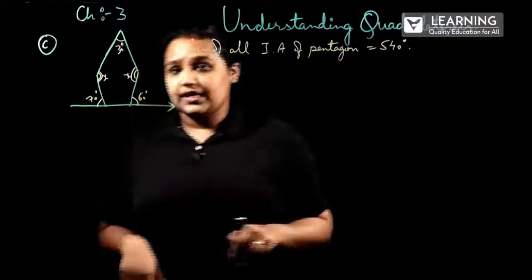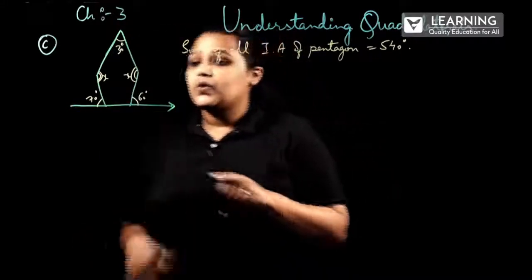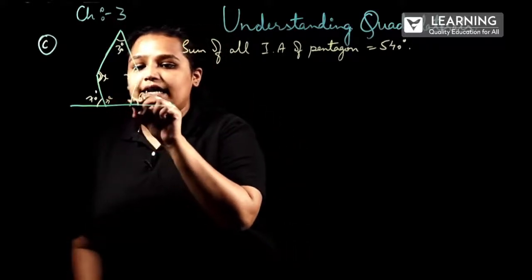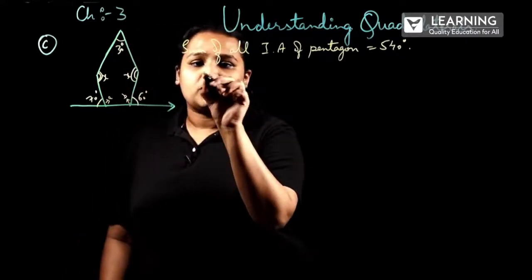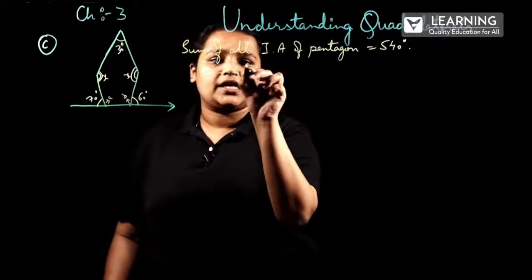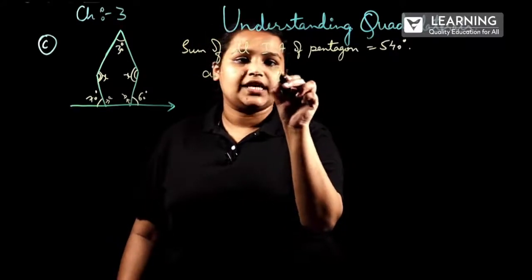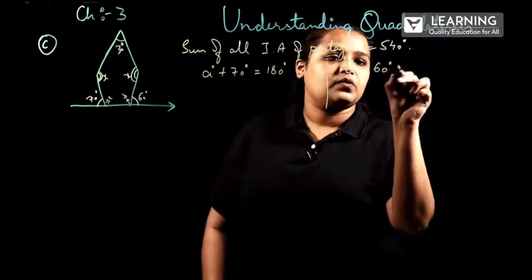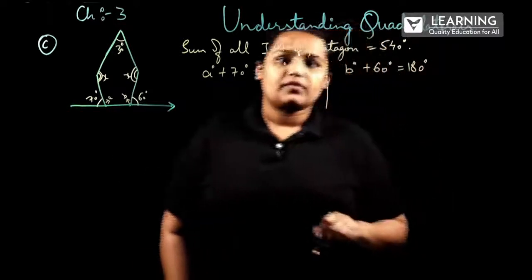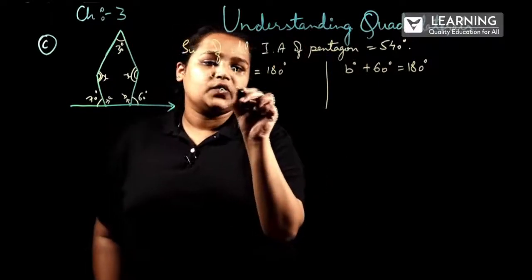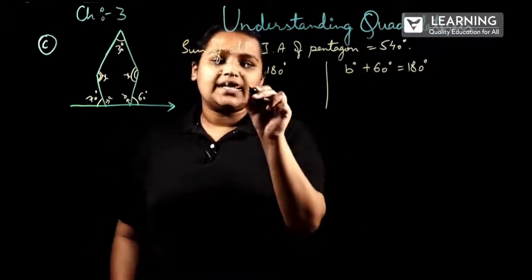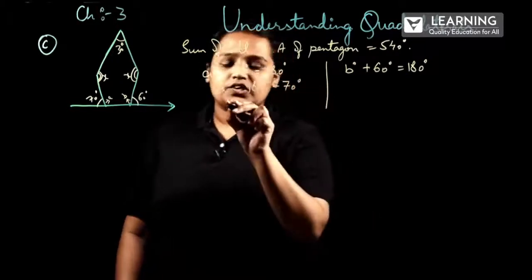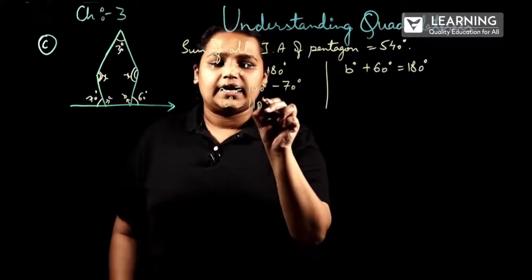In a linear pair of angles, the sum will be equal to 180 degree. So, let me take this as A, let me take this as B. So, A degree plus 70 degree will be equal to 180 degree. Another one, B degree plus 60 degree will be equal to 180 degree. Next, A degree will be equal to, shifting 70 to the other side, 180 degree minus 70 degree. So, A degree will be equal to 110.